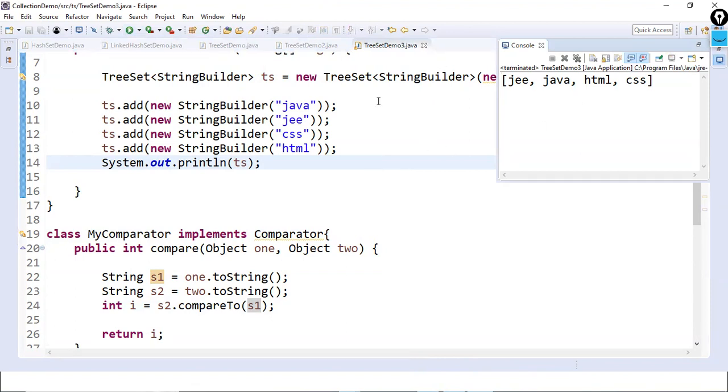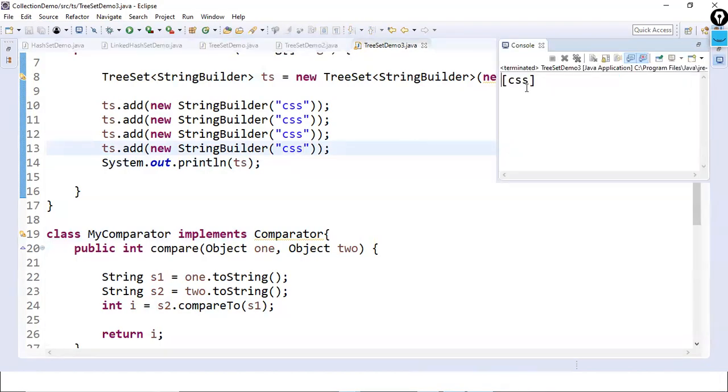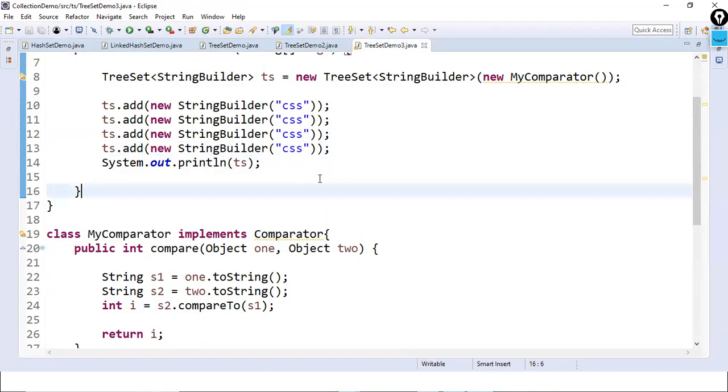Next, if I make all these the same, say for example, CSS. I'll make this CSS, here also CSS. What is the expected output in TreeSet? Are duplicates allowed or not allowed? Not allowed. Let me execute with Ctrl+F11. What's the output? Only one. So internally this method is working: if the return value is negative, then we get the output in ascending order. If the return value is positive, then we get descending order. If the return value is 0, then the duplicates will not be allowed.